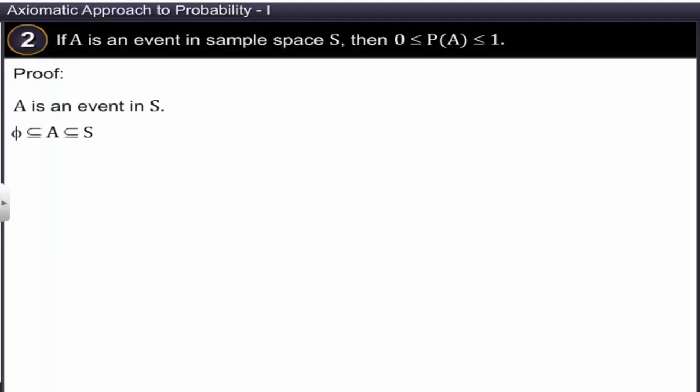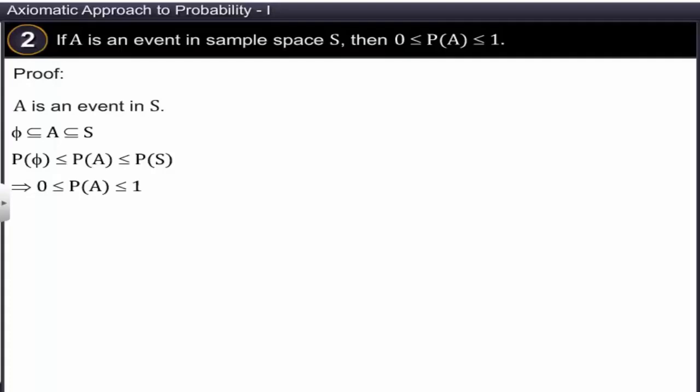Thus phi is a subset of A, which is a subset of S. Therefore, P of phi is less than or equal to P of A, which is less than or equal to P of S. We know that the probability of a null set is 0 and the probability of a sample space is 1. Hence, the probability of an event of a sample space always lies between 0 and 1.